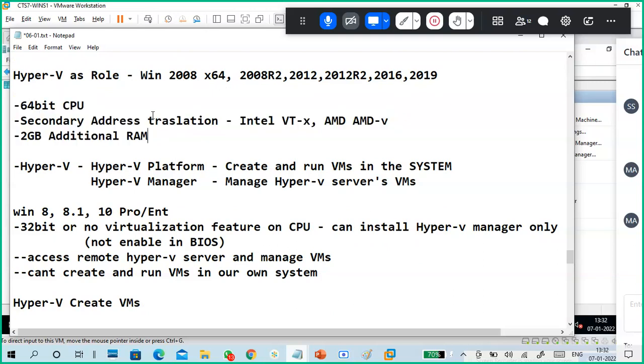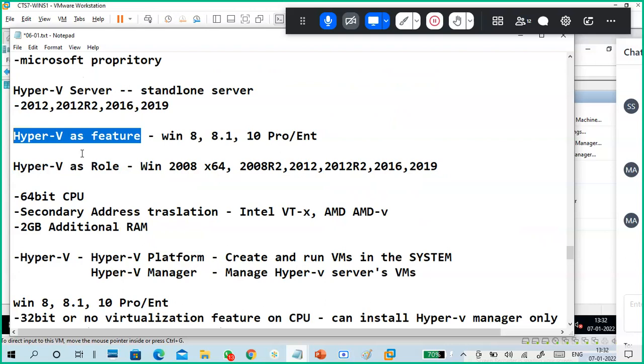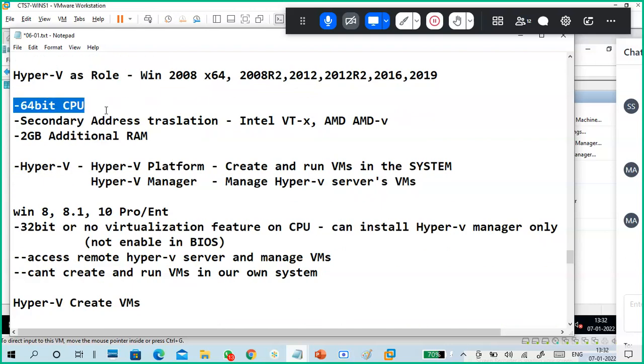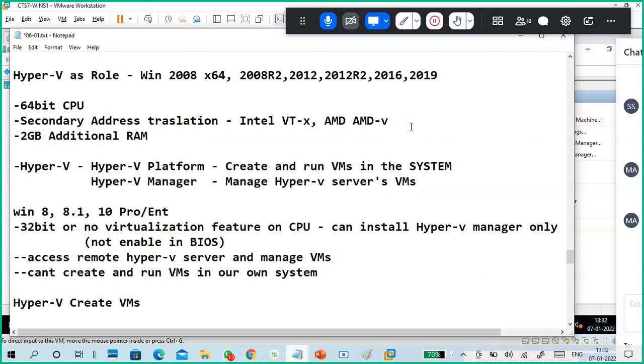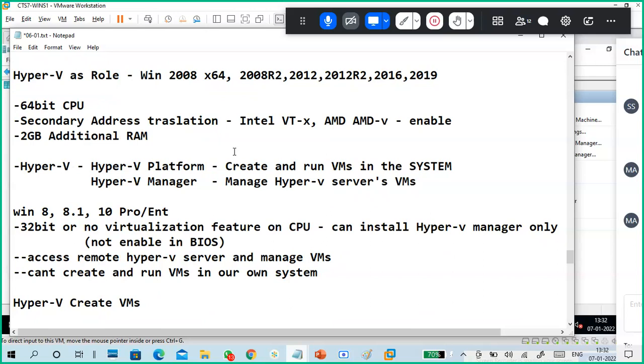Okay, so to install Hyper-V, whether as a server role, as a feature along with the operating system, or as standalone Hyper-V, the important thing is the CPU must be 64-bit. Secondary address translation is there, and it must be enabled also. Next, 2 GB additional RAM, which means Windows 10 64-bit needs 2 GB minimum RAM.